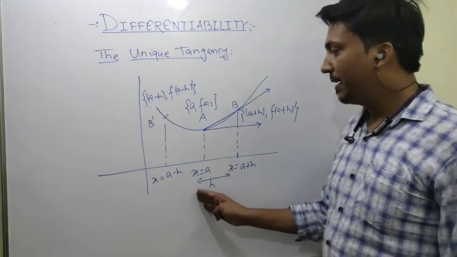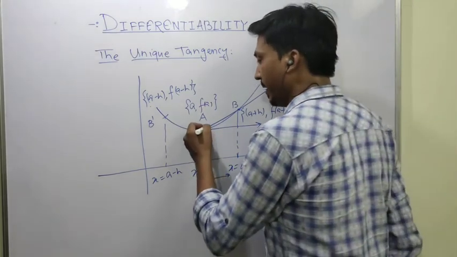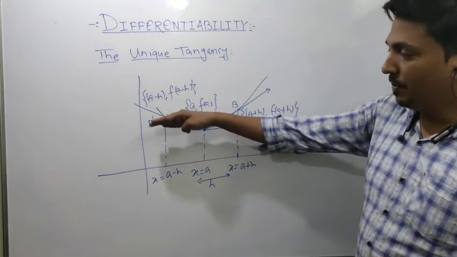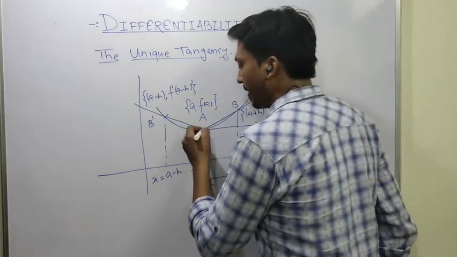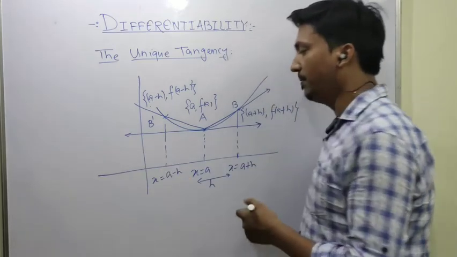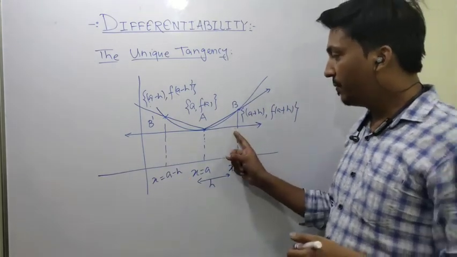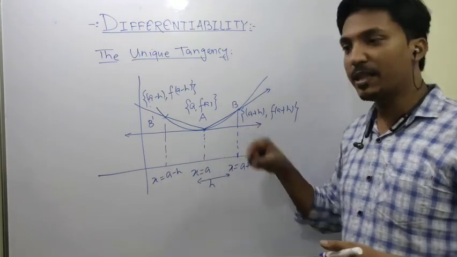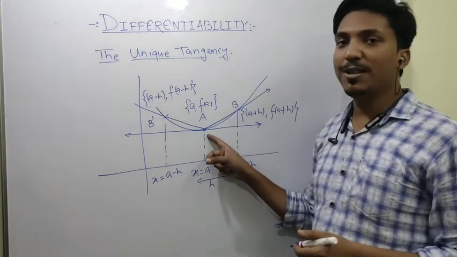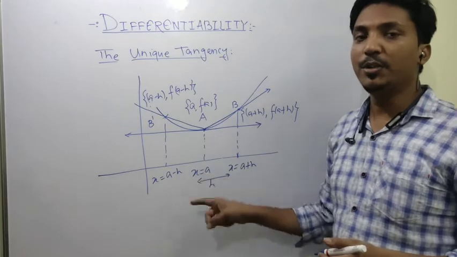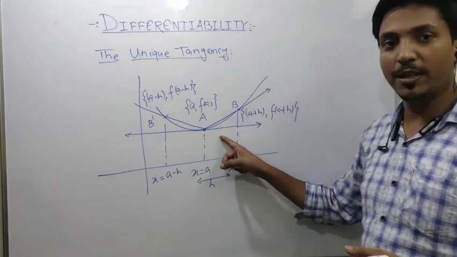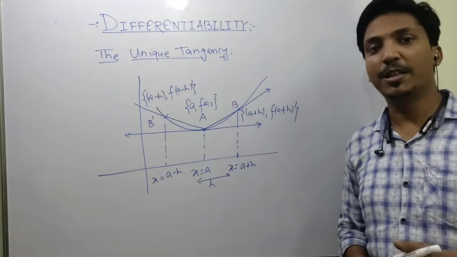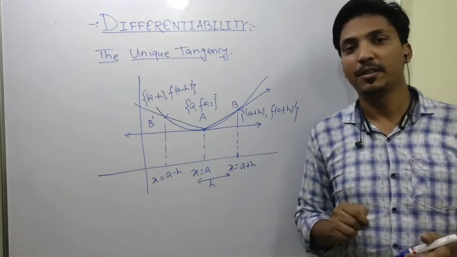And if I take the limiting case of the secant from the left side to A, this will become the tangent at x equals A from the left side. If the slopes of both tangents are equal, then I can say that at x equals A there is a unique tangent. Okay, and the condition for a function to be differentiable is unique tangency.